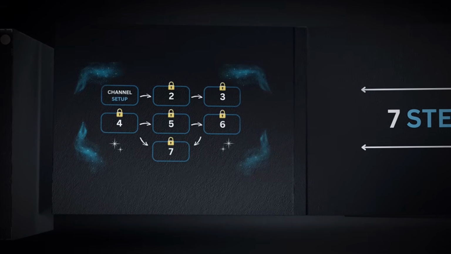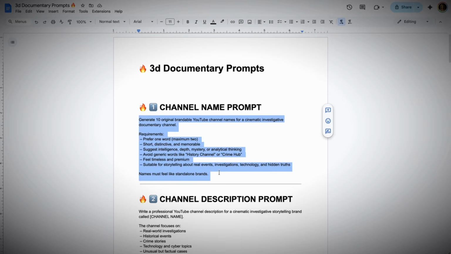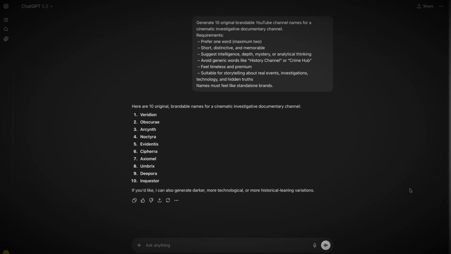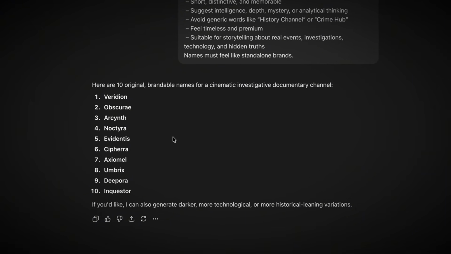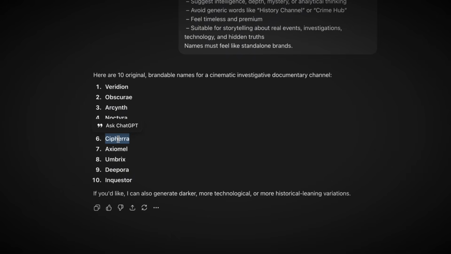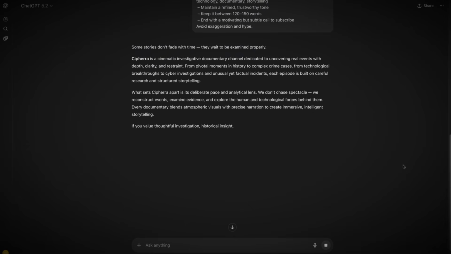Step 1. Channel Setup. Open ChatGPT and copy the channel name prompt from the document in the description. Paste it in and generate 10 modern documentary-style names. Take a moment to read through each one. Say them out loud and see which one feels right. You're looking for something that sounds authoritative but approachable. Once you've picked one, copy the channel description prompt from the same document and generate your SEO description.